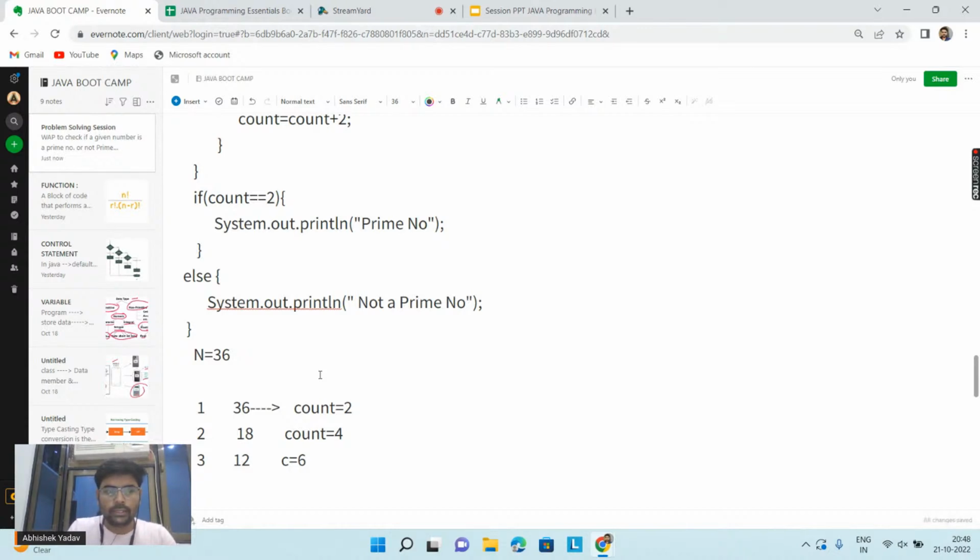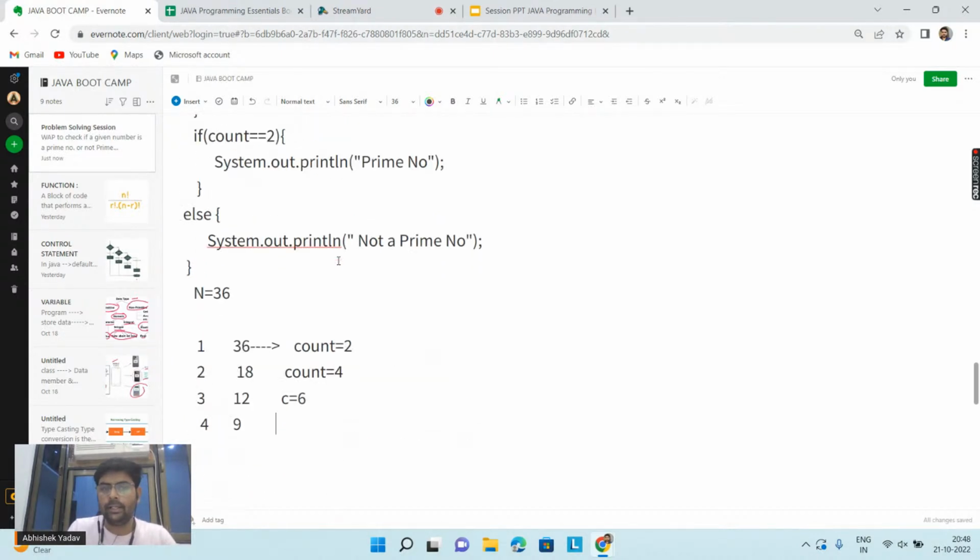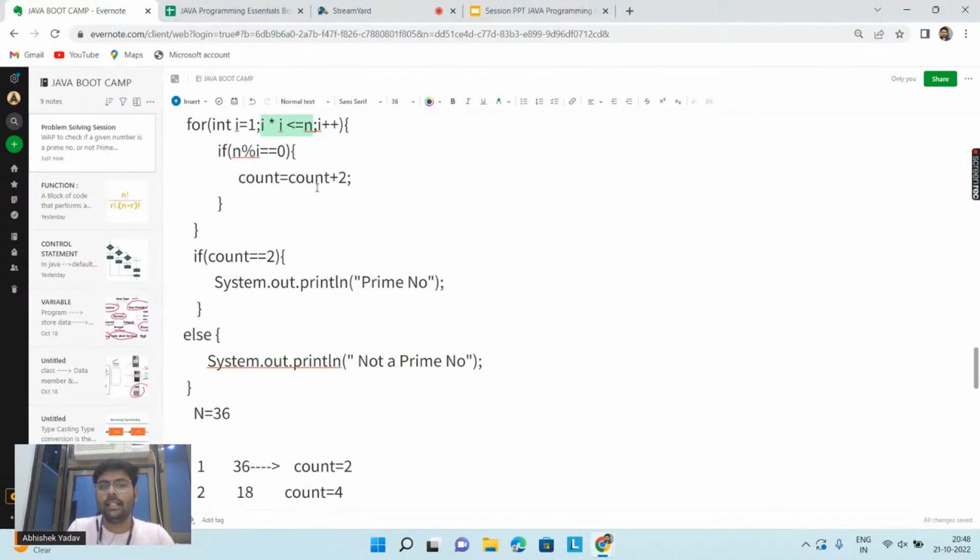After that, you are saying, hey, 4 is a factor of 36, so 9 is my next factor. So that's why I am increasing the count by 2 again. So here count is what? 8. Okay. But when the value of i is 6, when my one factor is 6, at this time I am getting the same factor, that is 6. So what I have to do here? I have to increase count by 1. But here what I have done? I have increased the count by 2.